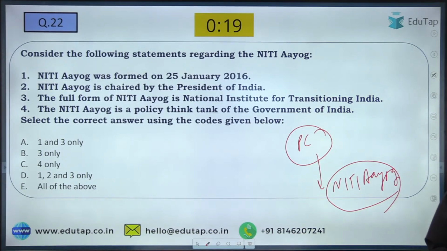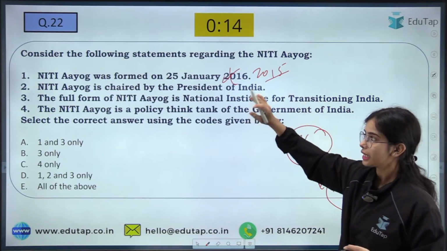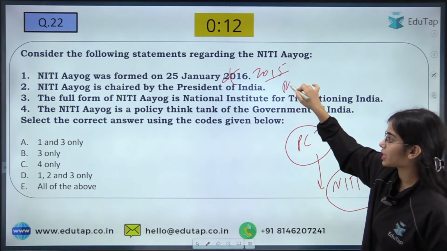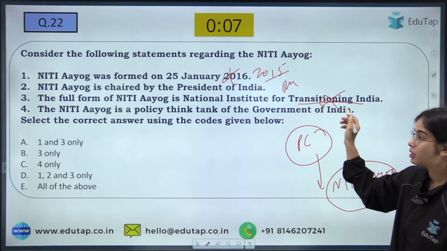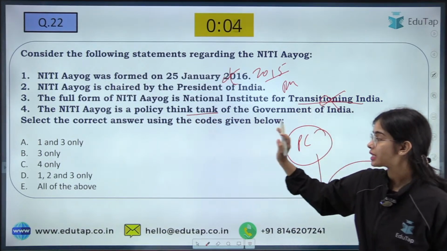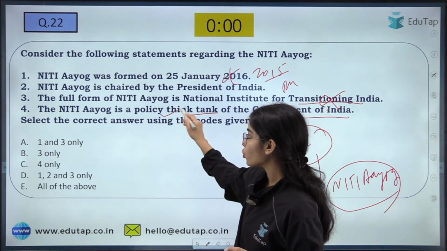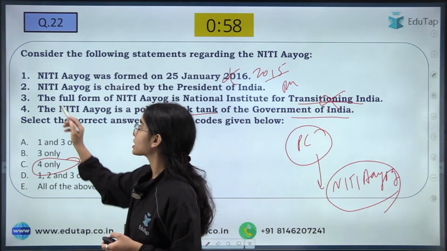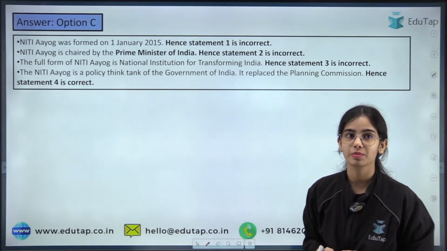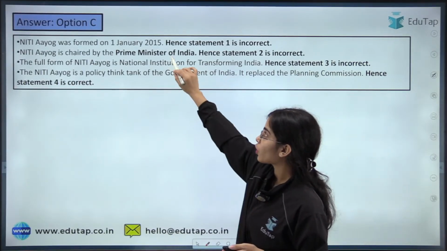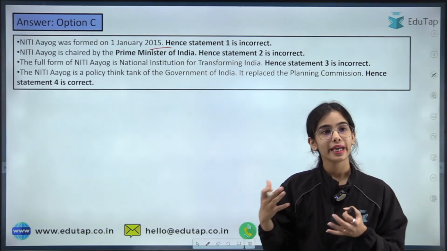Niti Aayog was formed in 2015 and not 2016. Niti Aayog is chaired by the Prime Minister of our country. The full form of Niti Aayog is National Institution for Transforming India. Niti Aayog is a policy think tank of the Government of India. It cannot make the plans. So this is correct. Only the fourth statement is correct. All the other statements are actually wrong. Okay, absolutely correct. So here Niti Aayog was formed on January 1, 2015, and the Prime Minister of our country is the head of the Niti Aayog.